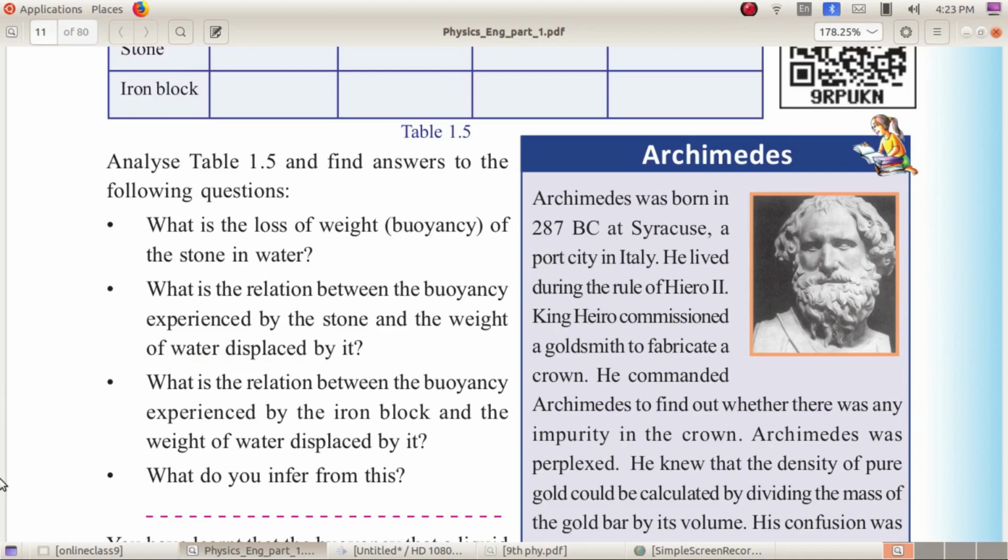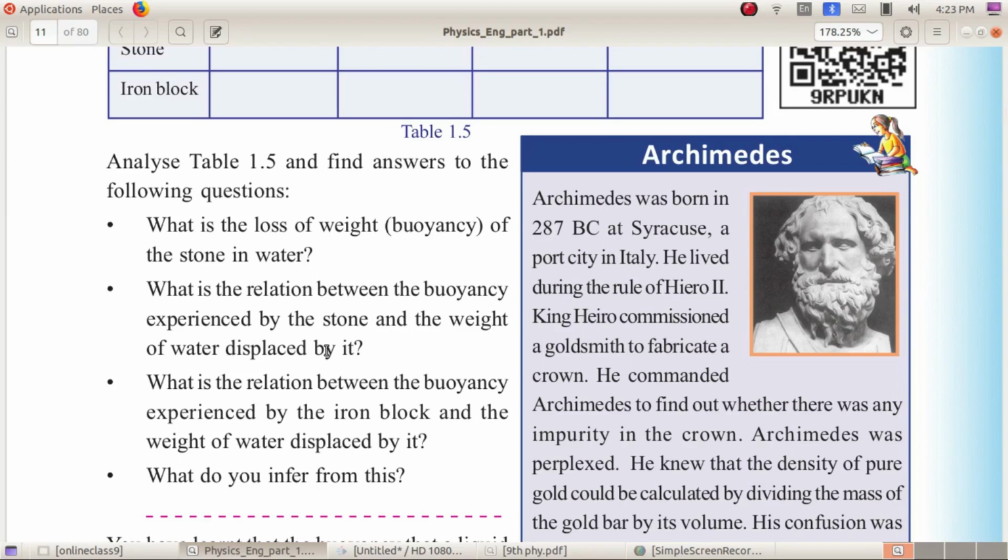Displaced means when we put the stone into the beaker, into water, some water will move from that and the stone occupies the space of this removed water.